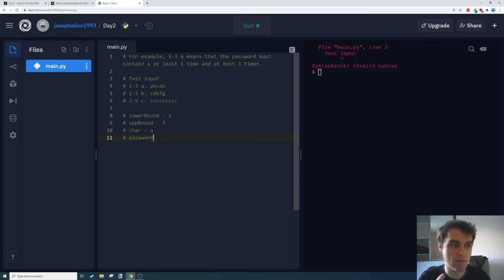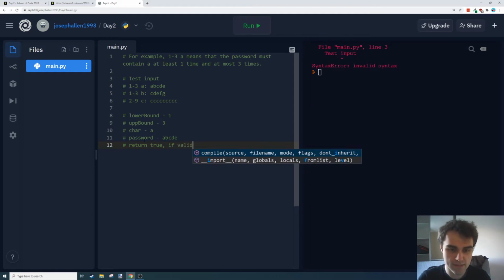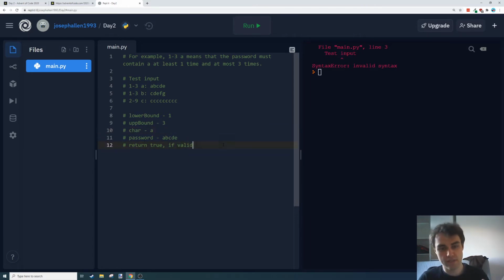And we're looking to return whether this is valid or not. So I'm looking for true or false. In this case, a, b, c, d, e. And we want to return a true or false. Return true if valid. So loads of stuff to go into there.